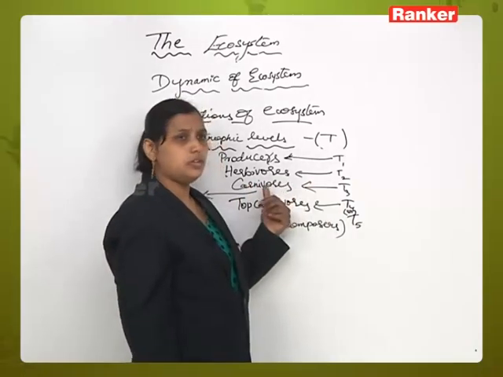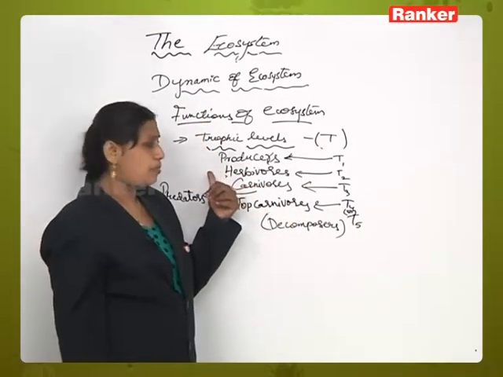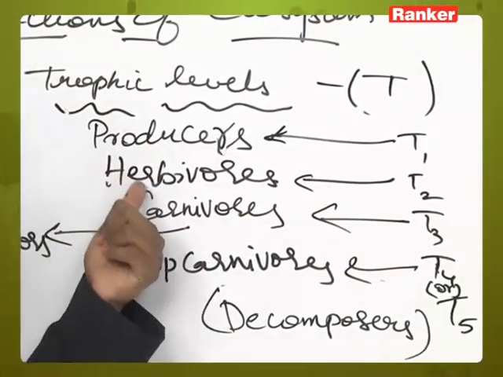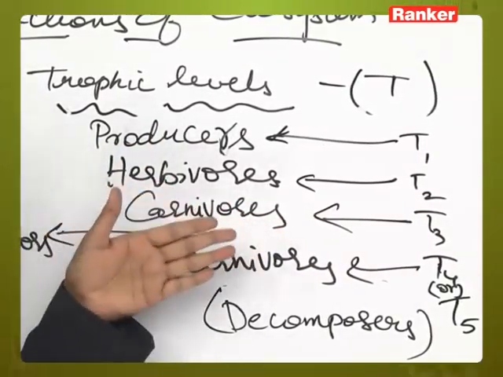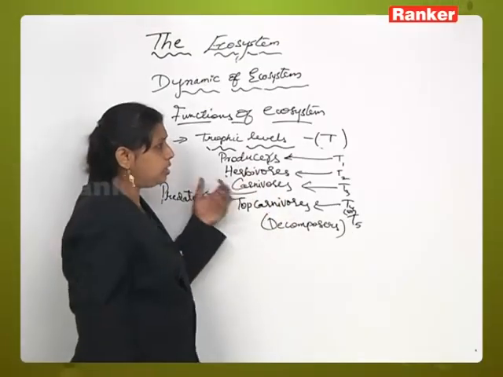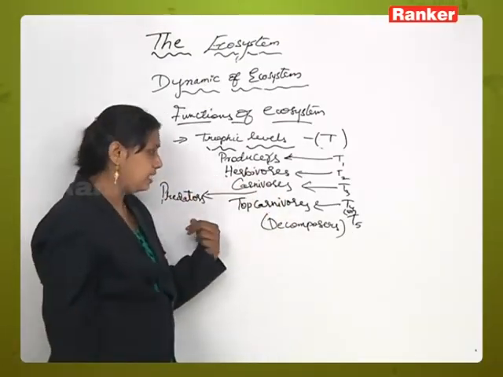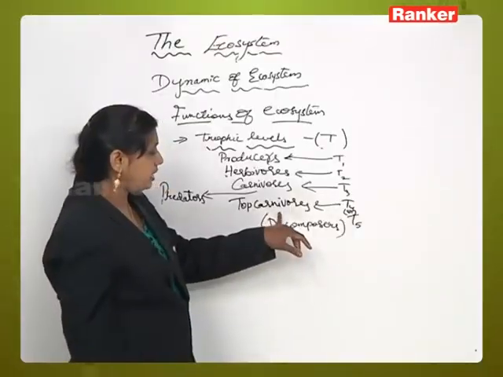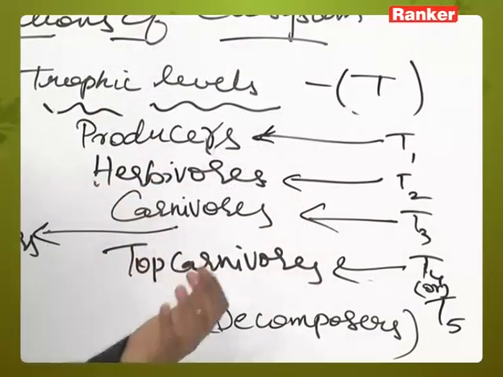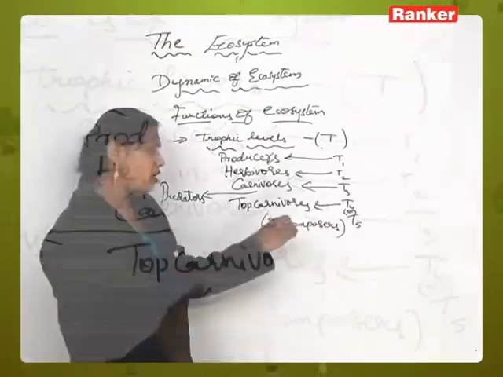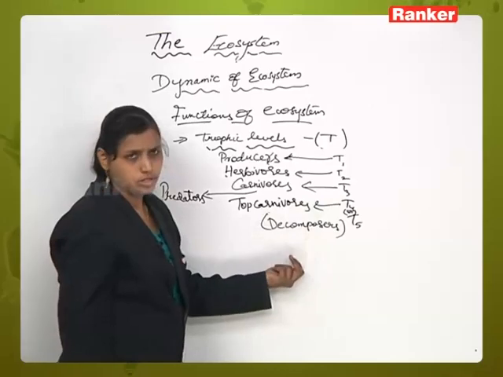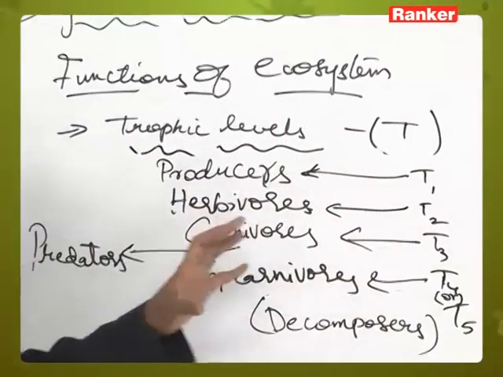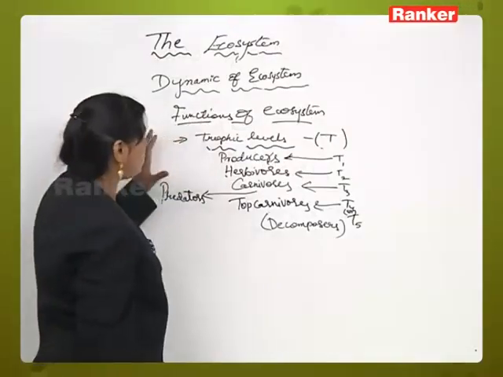Herbivores are the animals which depend on plants for food material. Carnivores eat the herbivores for the food material. In T3 there are 2 to 3 levels of carnivores, all of which are ultimately called predators. Next to them we will come across a term called top carnivores, which are not eaten by any other carnivores or any other animals. At T5, ultimately decomposers are present, which are also one of the trophic levels of the energy pyramid. So this is about trophic levels.